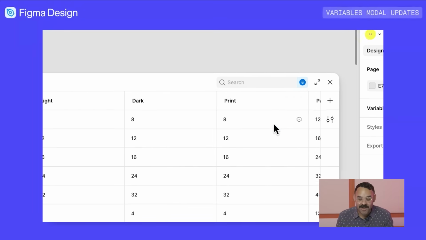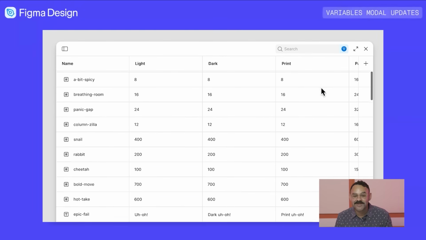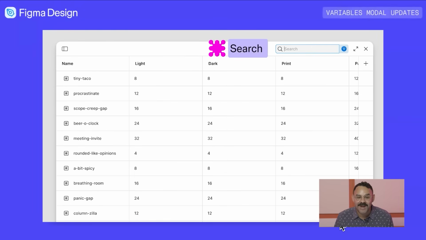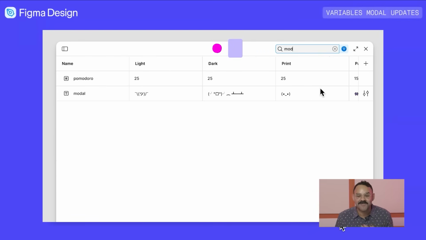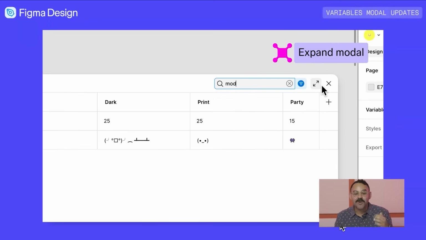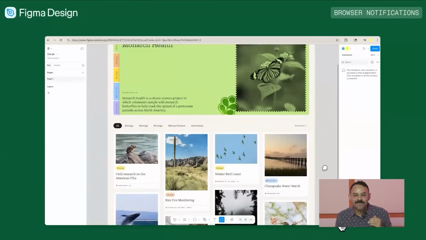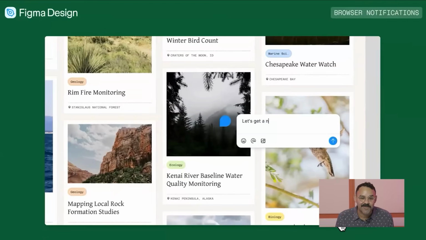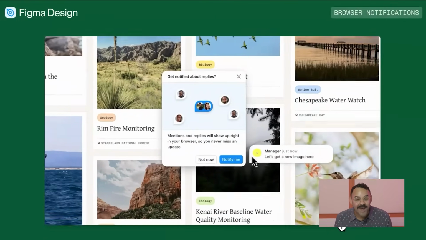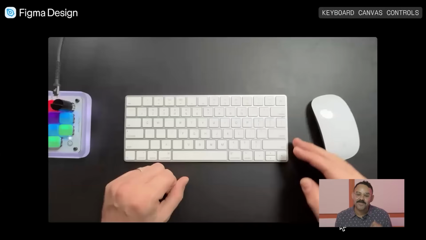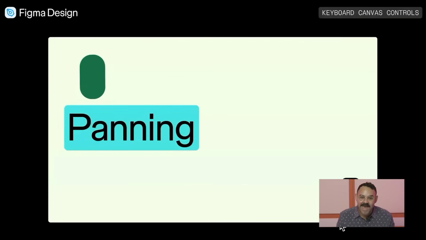All right, so we've launched some new variable authoring updates for everybody. We now have filter, search, and expand options for the variable modal to make it easier to find specific variables, to make updates quickly to help support your growing design systems. You can now opt in to receive push notifications from Figma in your browser the same way that you do in Figma's desktop app. You can close the gap for that feedback.